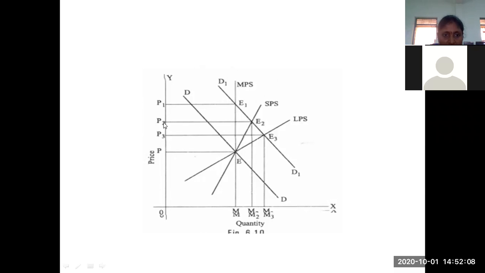In the short period, the price increase is 0P2, so 0P3 is less than 0P2. And the price increase in the market period, the very short period, is 0P1. So when compared with the market period and short period, the price increase in the long period is less. That is the thing we are going to conclude here.